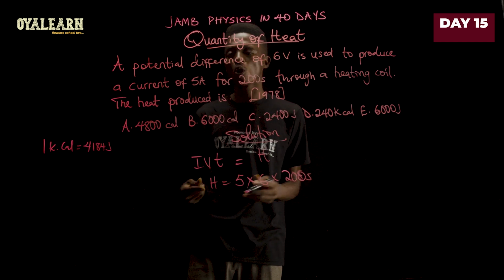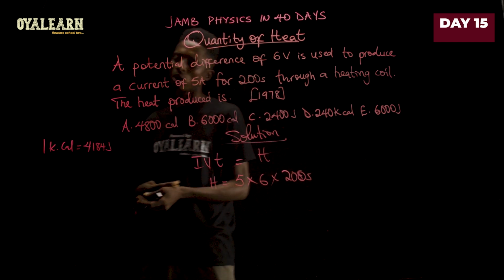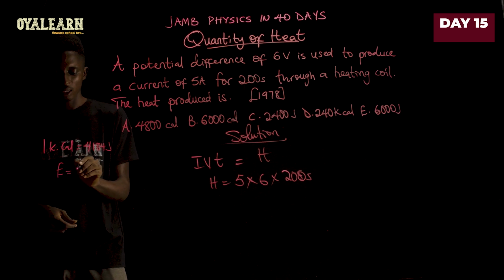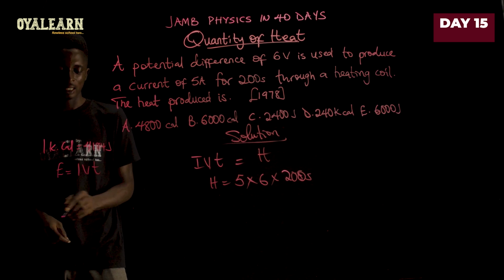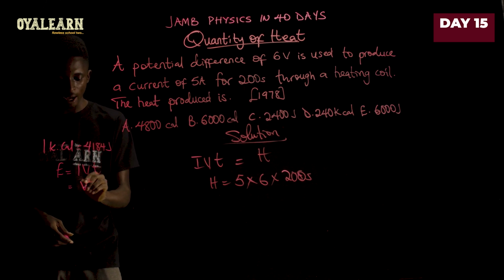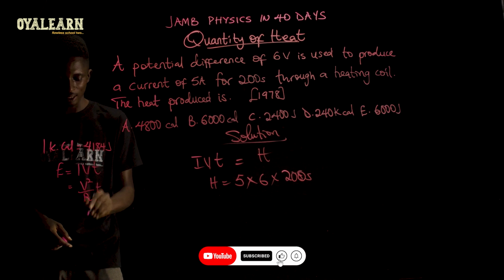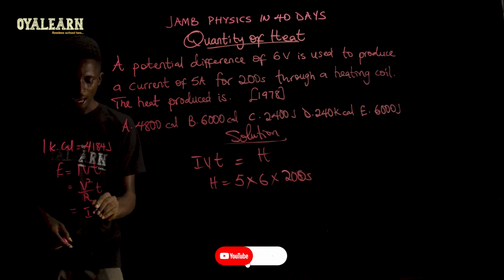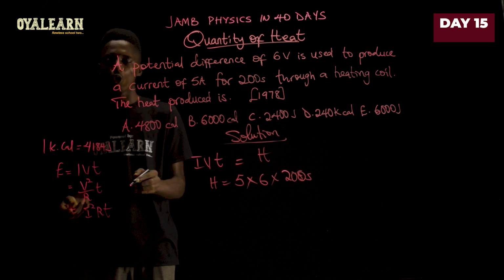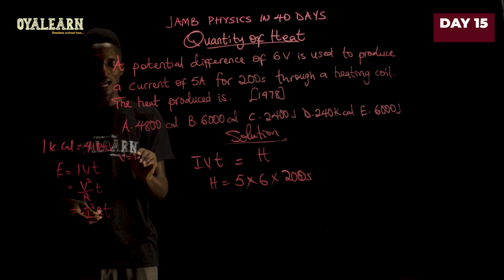Now before I go on to compute this, it's important that I also mention that electrical energy is not just IVT. It could also be V squared over R times T. It could also be I squared RT. This depends on Ohm's law. You know, Ohm's law says V equals IR.